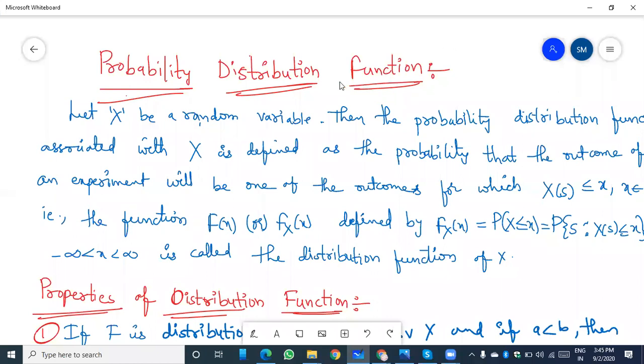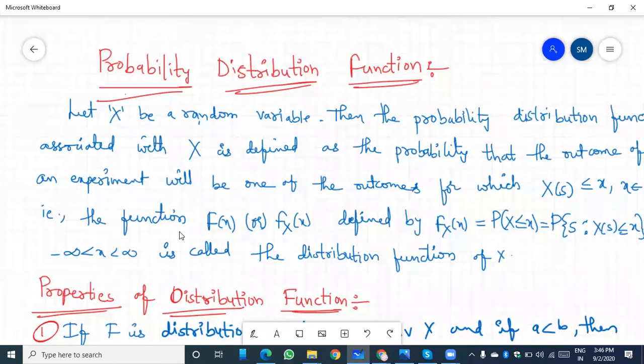The next definition is the probability distribution function. It is very, very important.